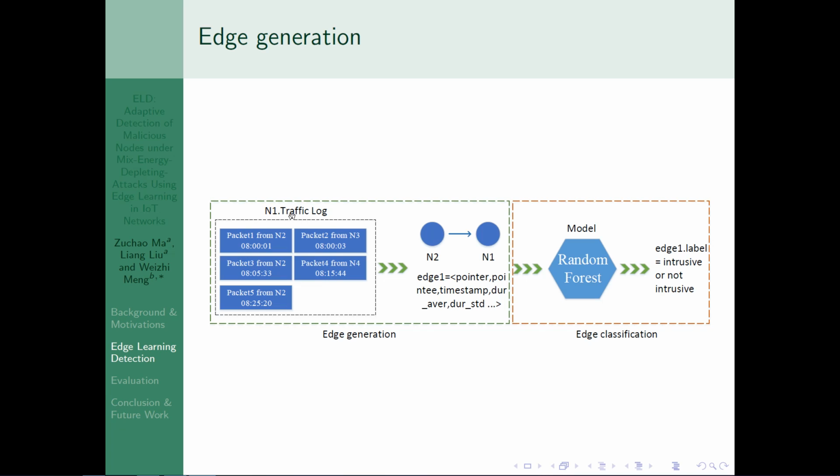So according to these logs, we can build an edge like this. These features are based on the features we mentioned before. And we label this to be edge 1, and it can be input to the random forest model to be classified as an intrusive edge or a not intrusive edge.